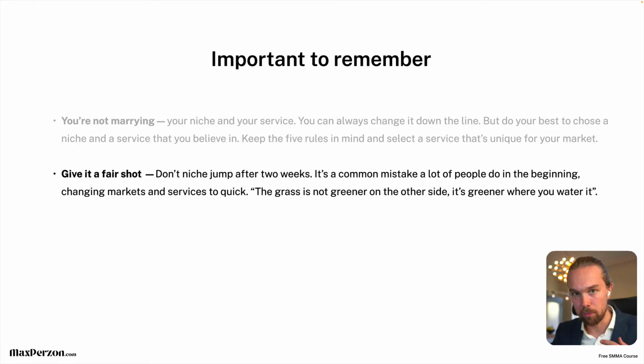Because here's what I went through, okay? I think one of the first niches I selected was accountants, and I did a rookie mistake. Everybody was doing Facebook ads for accountants. I was like, okay, I can do that as well. Started to reach out. Everybody was like, yeah, we've already tried that. I reached out to more people. Yeah, we've already tried that. I have nothing unique, no case studies, no nothing.